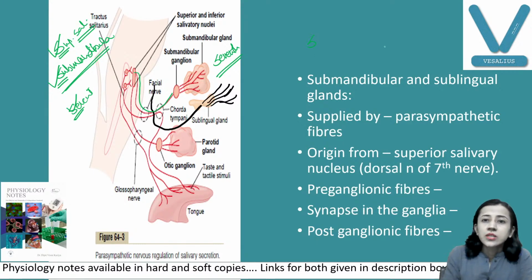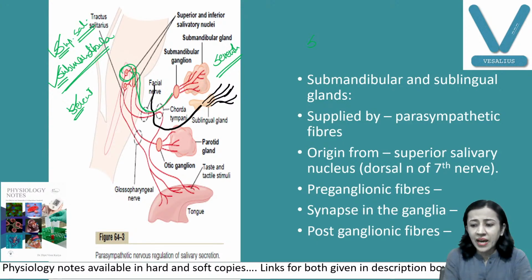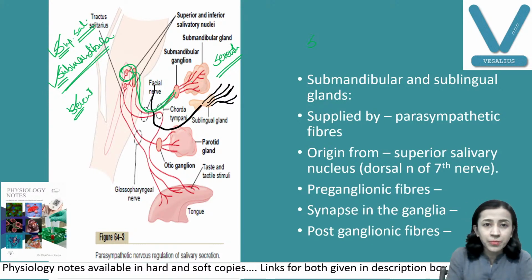So now let us discuss here. You can see the submandibular and sublingual gland. The preganglionic fibers originate from the superior salivatory nucleus here, which is the nucleus of the seventh cranial nerve. These preganglionic fibers run in the nervus intermedius, that is the sensory division of the seventh cranial nerve, and they join the facial nerve and leave by the chorda tympani branch. You can see here, this is the chorda tympani. So this will now go to the ganglion, and these are postganglionic fibers. They supply your submandibular and sublingual gland.